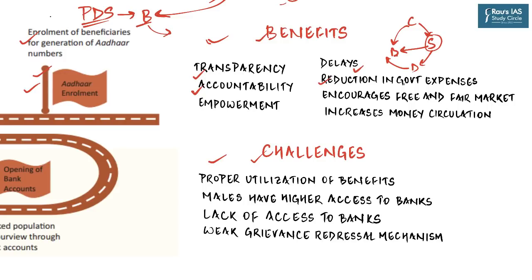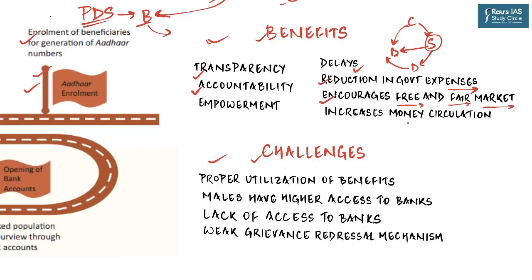Then it leads to a reduction in government expenses for carrying out these schemes, because now that most of the beneficiaries have their bank account, there does not need to be any single person or authority to dispense the cash to the right recipients. Then, as we have seen in the case of LPG, it of course encourages free and fair markets, especially if the direct benefit transfer is in the form of a commodity that is non-cash.